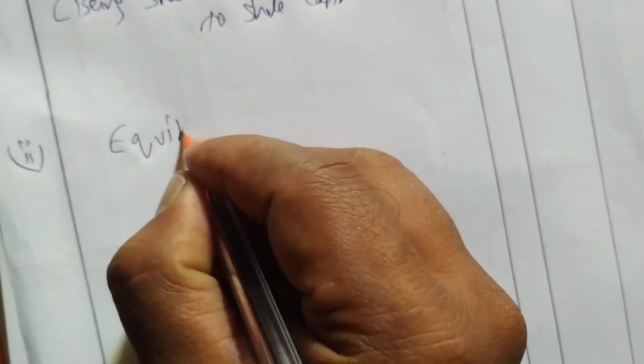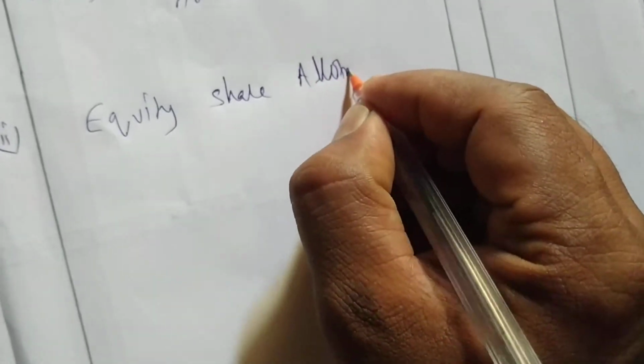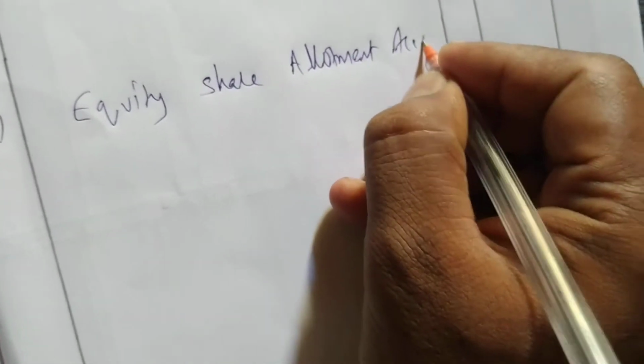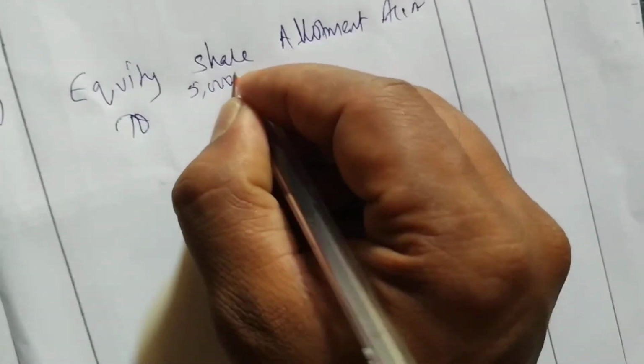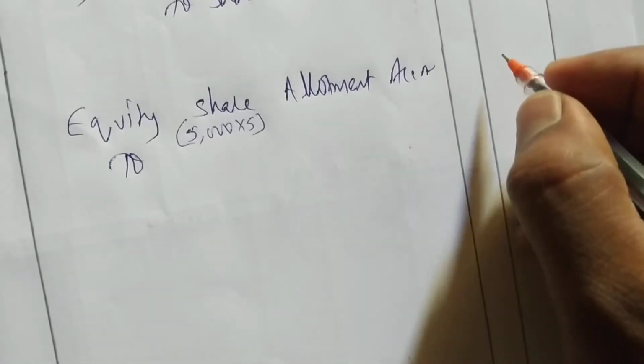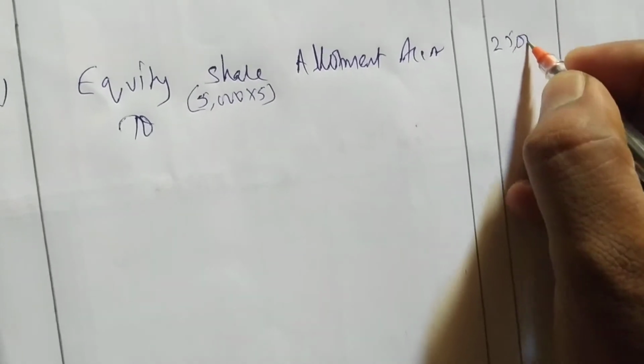So the entry is equity share allotment account debtor 2. How much is allotment? 5000 into 5, so you will get 25,000. Next you have to transfer this to equity share capital account.